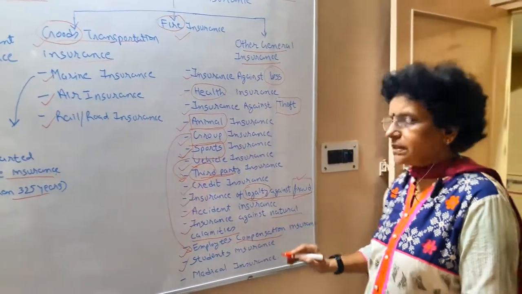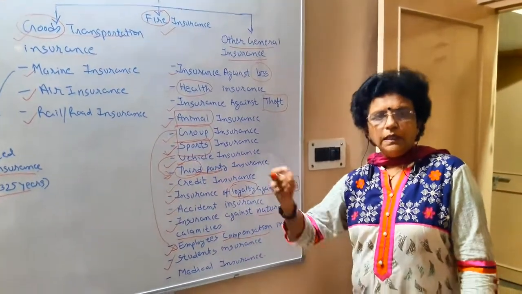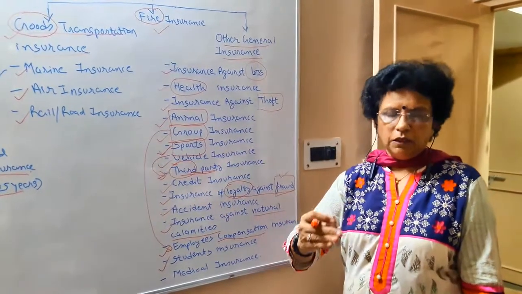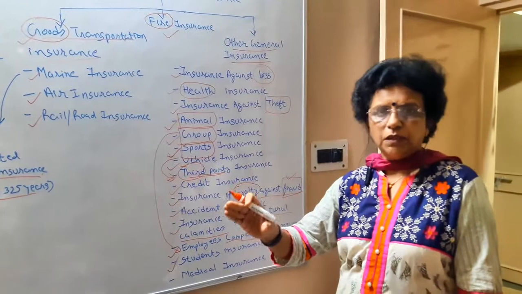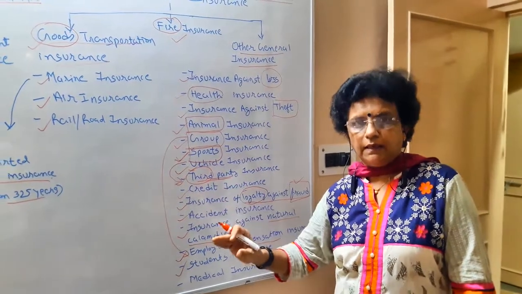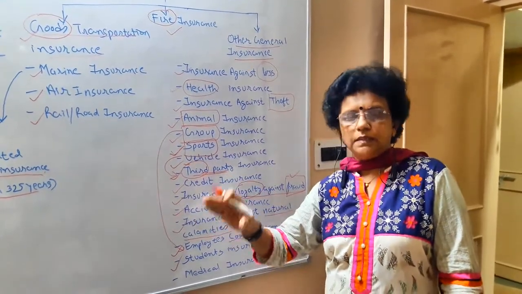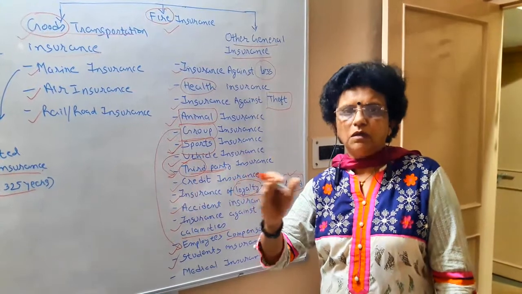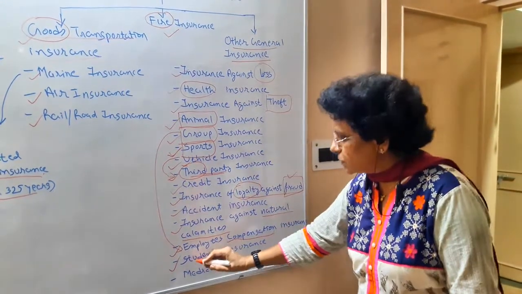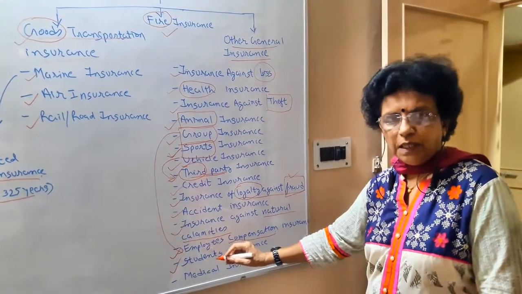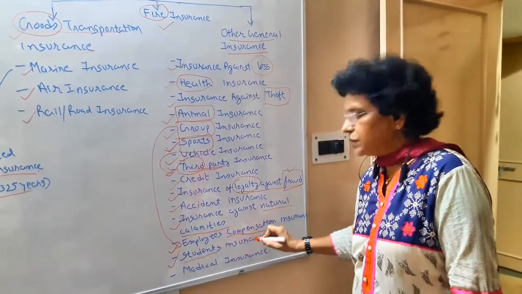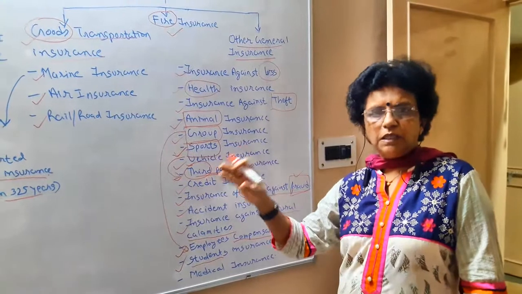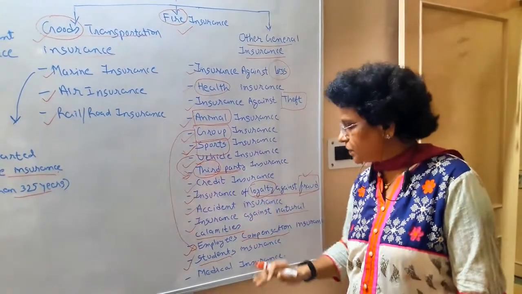Next is students insurance, particularly for schools, universities and all education institutions where students are there, to protect the students' lives and to protect against loss to the student. The school management and university management prefer to take student insurance. A lump sum amount is paid based on the number of students.